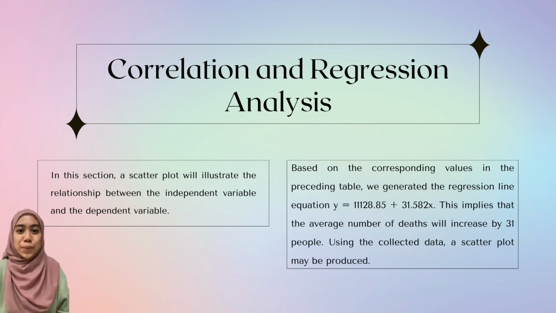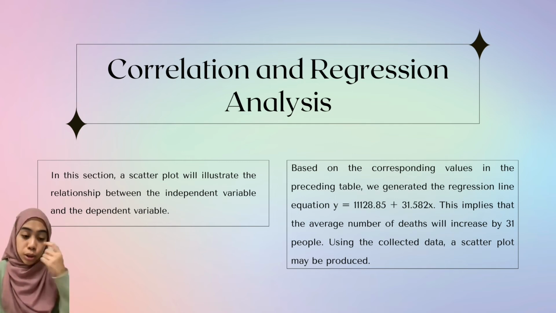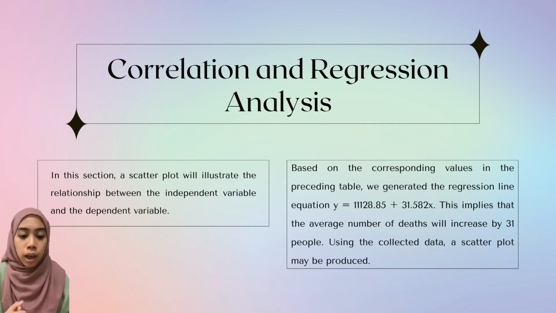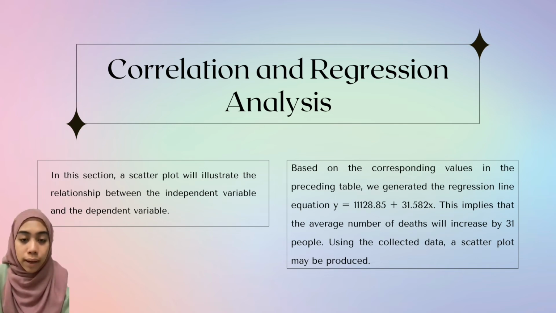Assalamualaikum warahmatullahi wabarakatuh. My name is Adriana binti Harman, and I will be explaining the part on correlation and regression analysis. In this section, a scatter plot will illustrate the relationship between the independent variable and the dependent variable. Based on the values in the preceding table, we generated the regression line equation y = 1128.85 + 31.582x. This implies that the average number of deaths will increase by 31 people.